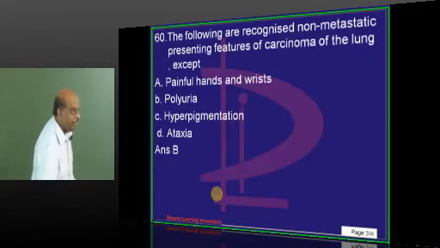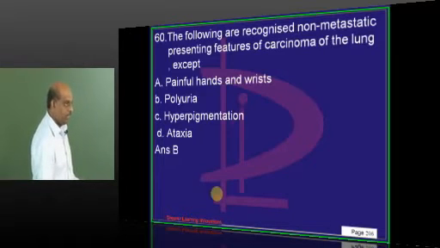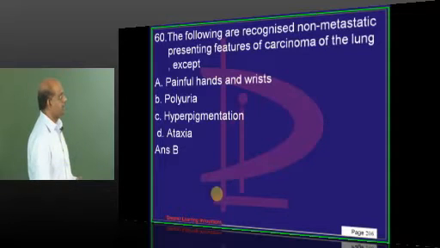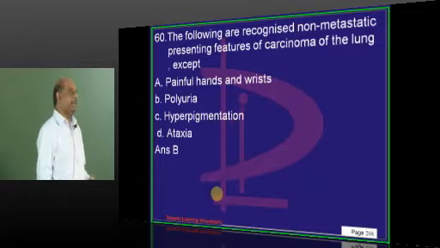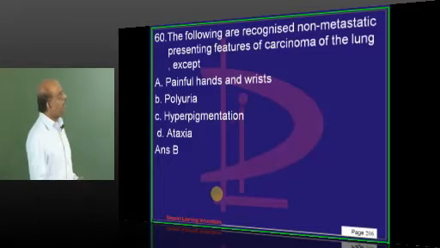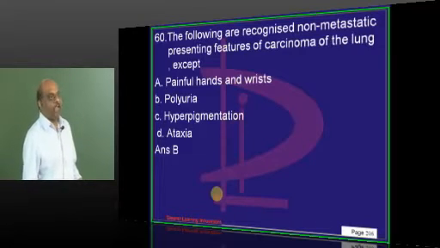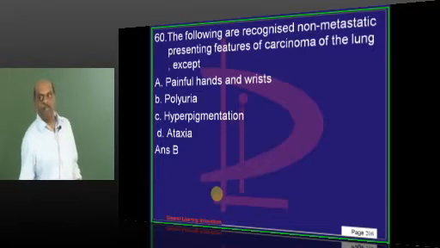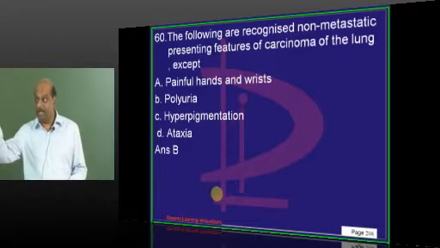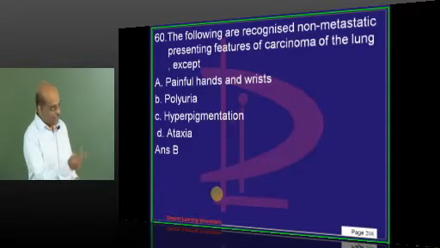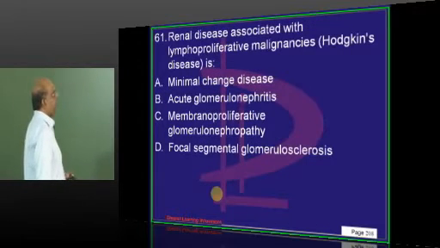If hypercalcemia is there as paraneoplastic, then calcium can be toxic to the tubules, no sir. And that can present like polyuria. How will ataxia be non-metastatic, sir? Paraneoplastic cerebellar degeneration occurs. Anti-Yo antibodies they are called. They lead to cerebellar degeneration that leads to ataxia. But this polyuria, hypercalcemia, that thought didn't go into my mind. Yeah, possible. In that way, polyuria also becomes a possibility if there is hypercalcemia, which can occur as a non-metastatic complication if it is a squamous cell carcinoma lung, for example. Good point, very good point.